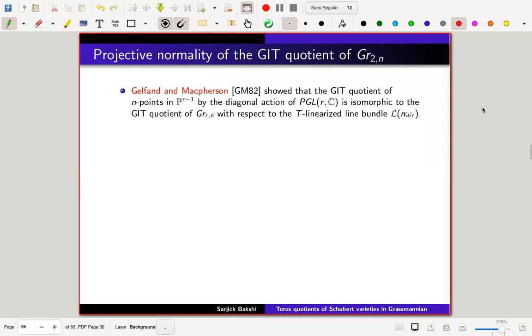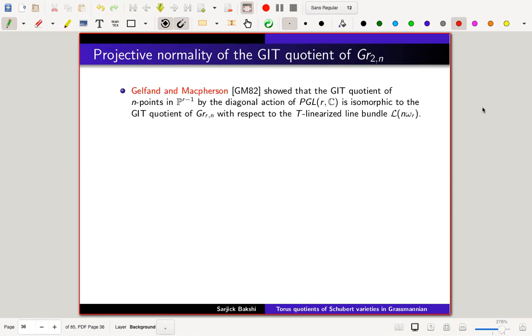Okay. So now we'll be seeing the GIT and the standard monomial theory in action. We'll first prove the projective normality of GIT quotients of the Grassmannian of two-dimensional planes in n-dimensional complex vector space. By the way, for me there is nothing particular about the complex numbers. You can take any algebraically closed characteristic zero field. I'm fine. Call that C. So let me go to the history of this problem.